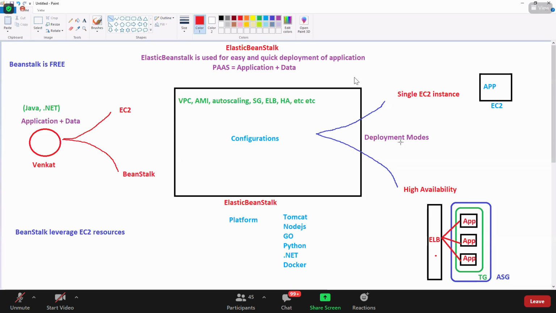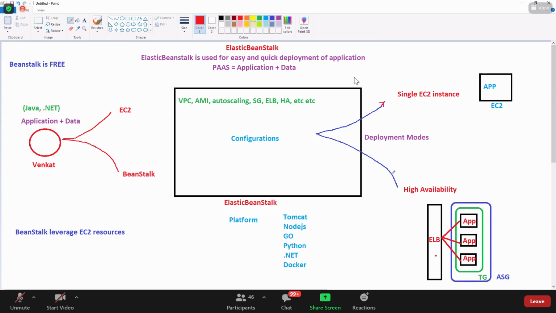So it's just a matter of selecting whether you need a single EC2 instance or high availability. If you select high availability, the load balancer will be deployed, EC2 instances will be deployed inside, the application will be deployed, the target group will be created, and the auto scaling group will be created, everything based on the configuration that you have given.